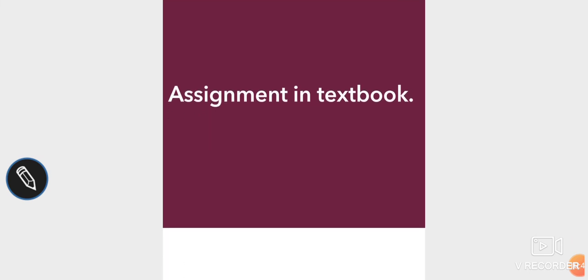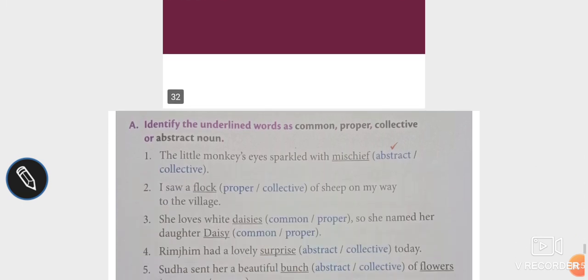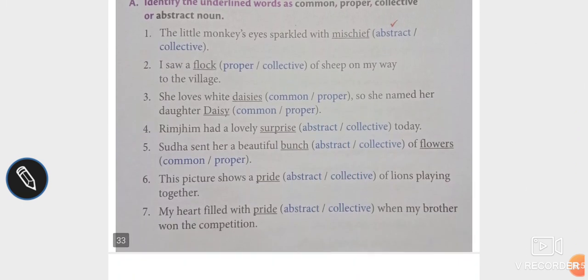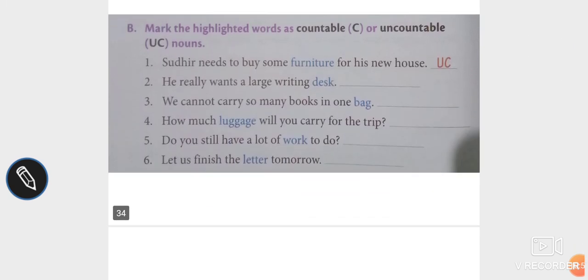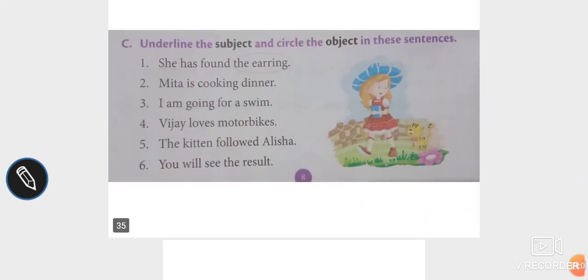So the assignment which is given is collected from your textbook. So here are the pages of the textbook which you have to fill in the textbook itself.